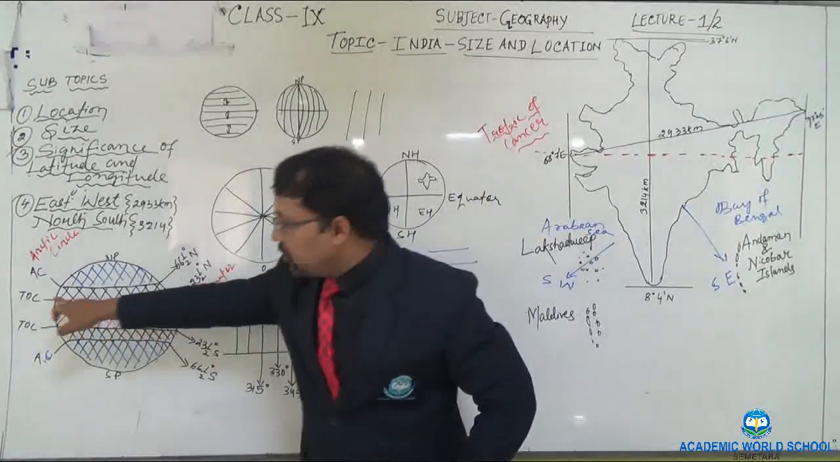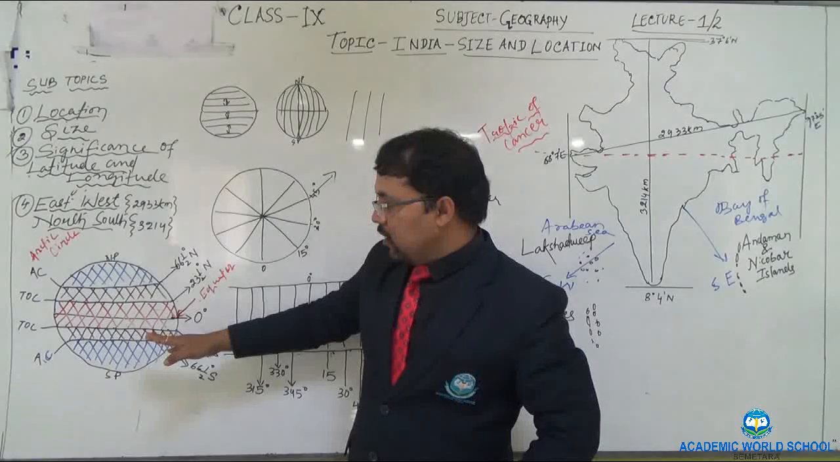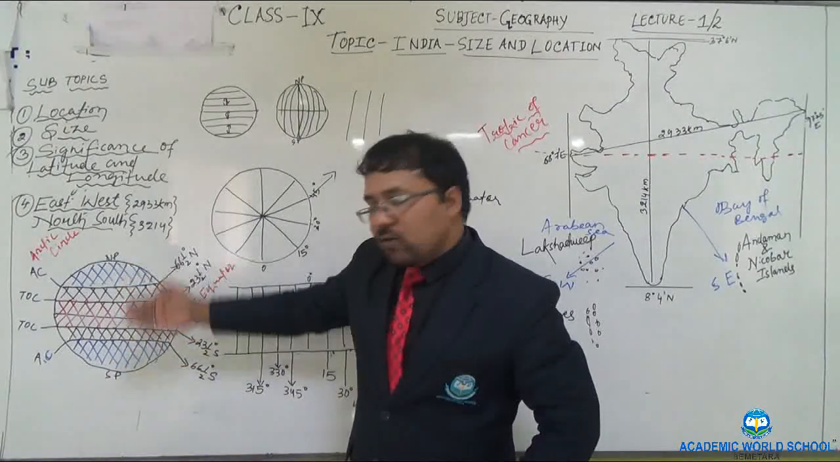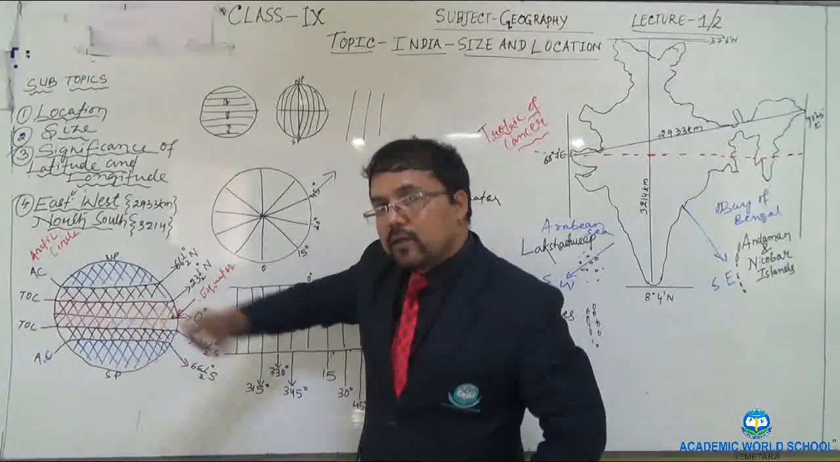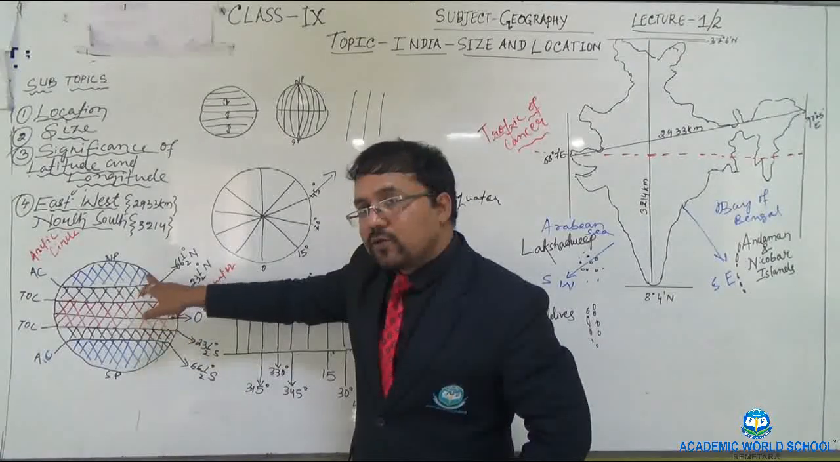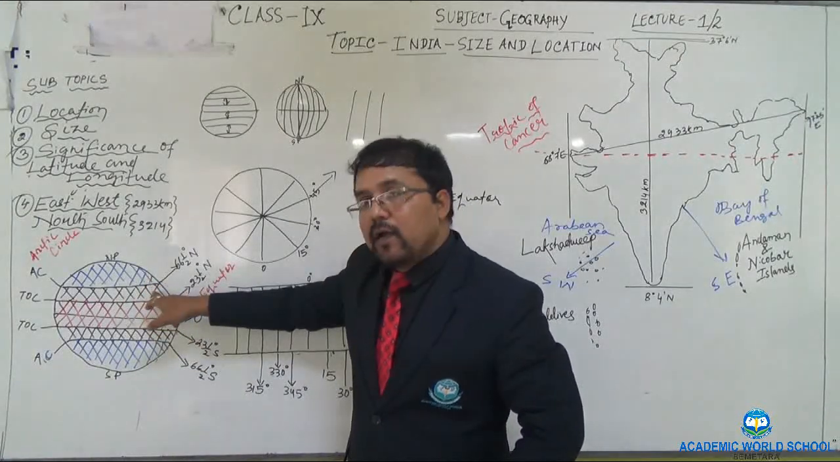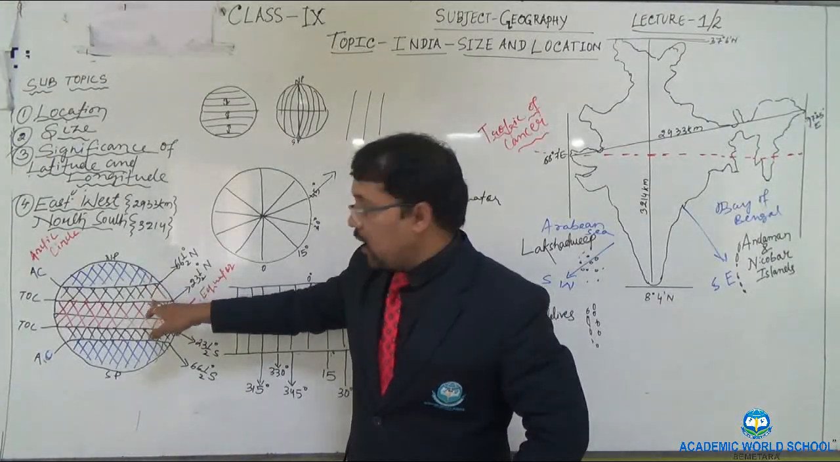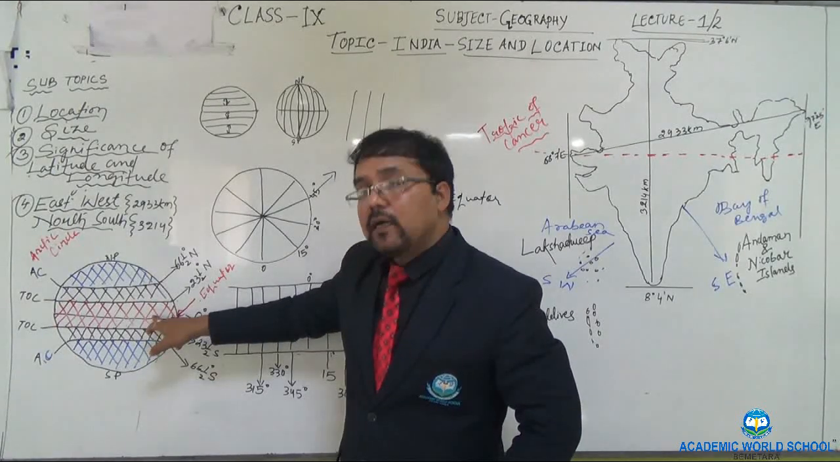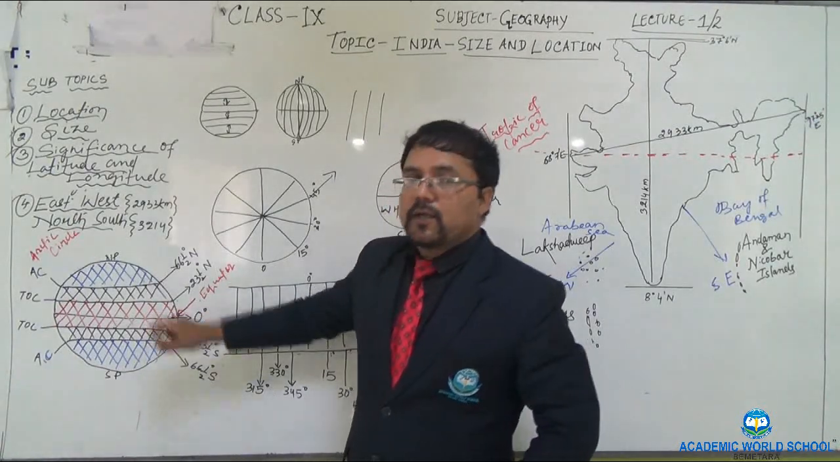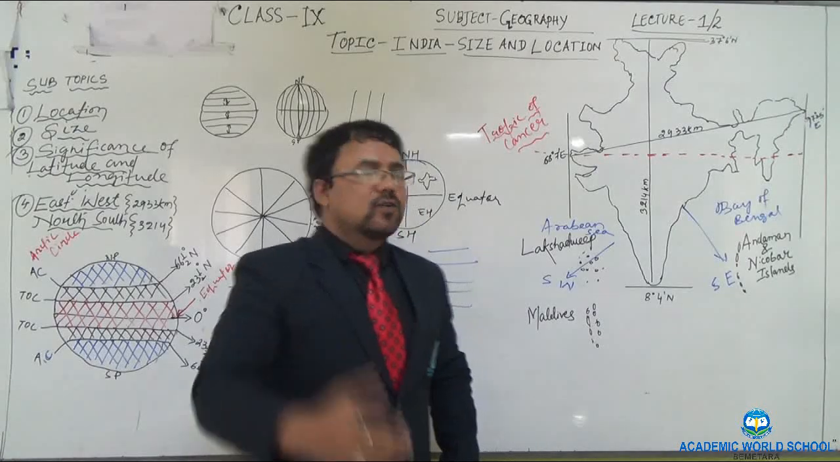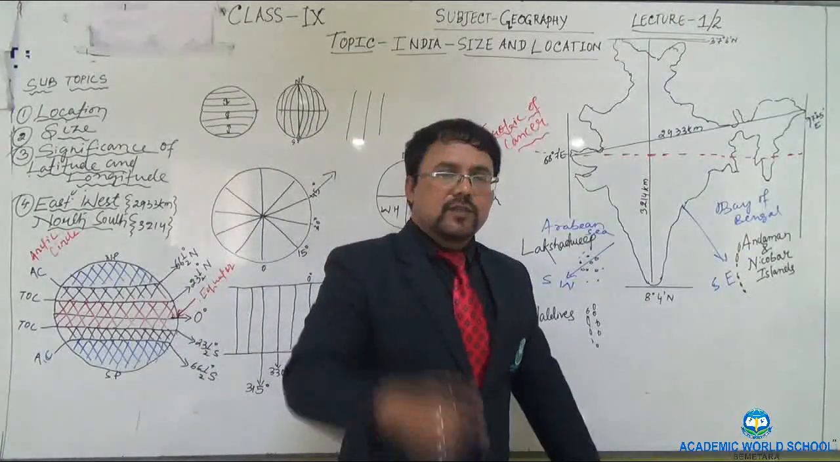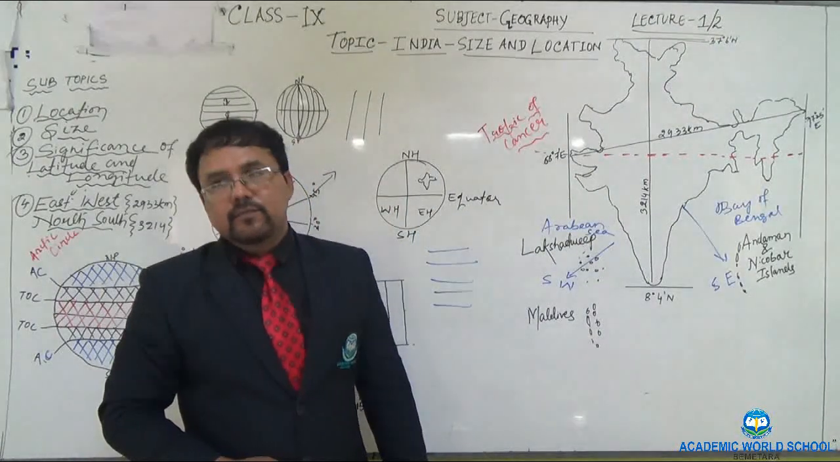It means the Tropic of Cancer divides India into two halves. The southern half is located in this area and the northern half is located in this area. That's why the northern half of India has a temperate or subtropical climate, and the southern half of India has a tropical climate. And it has happened only because of the Tropic of Cancer. So this is the significance of the Tropic of Cancer.